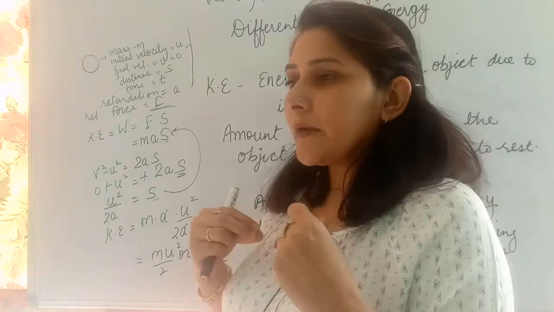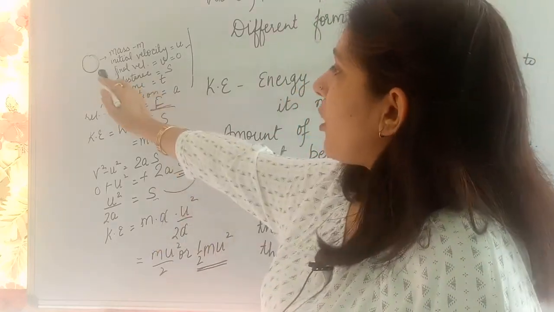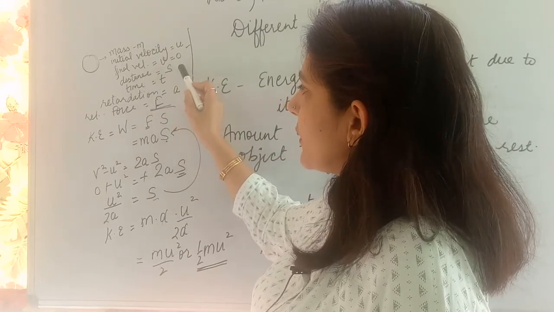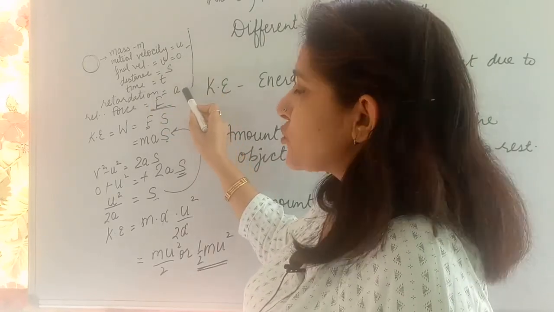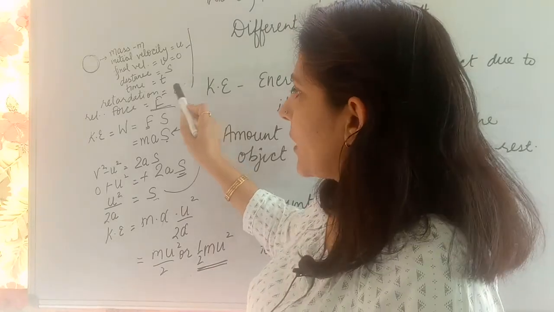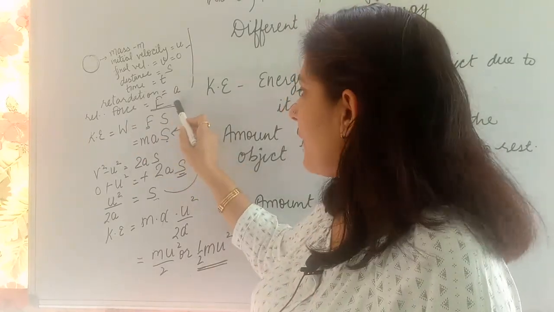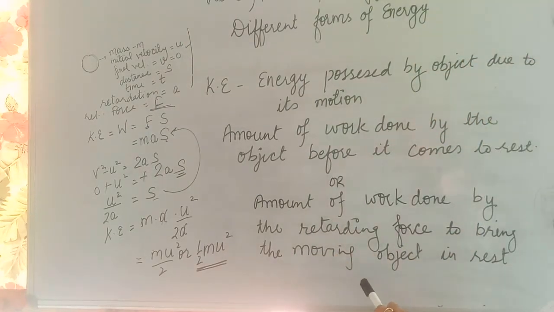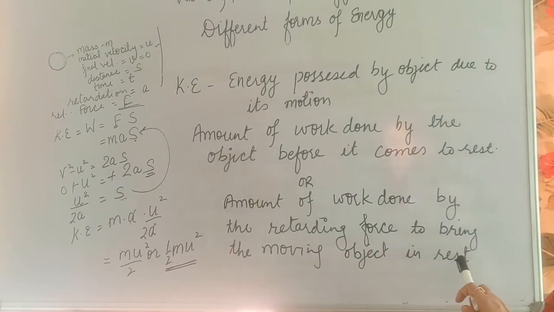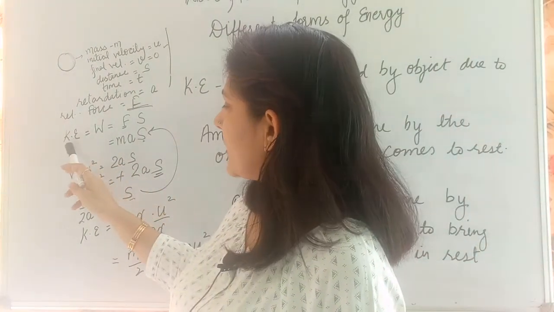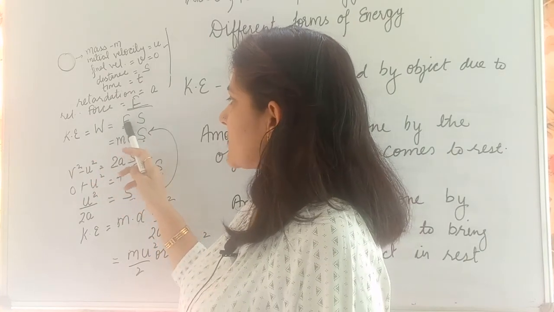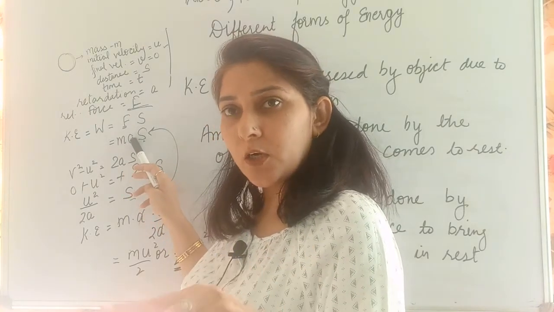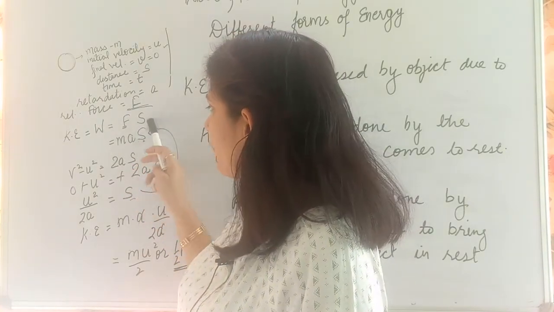I am just recapitulating it once. An object of mass m is moving with initial velocity u, final velocity will be 0, the distance travelled will be s, and the retardation to bring the body to rest is a. The retarding force is given by F. So as we have done, kinetic energy is the amount of work done by the retarding force to bring the object to rest. Kinetic energy is the work done, force into displacement. Which force? Retarding force. Displacement is s. Retarding force is given by mass into retardation, m into a.